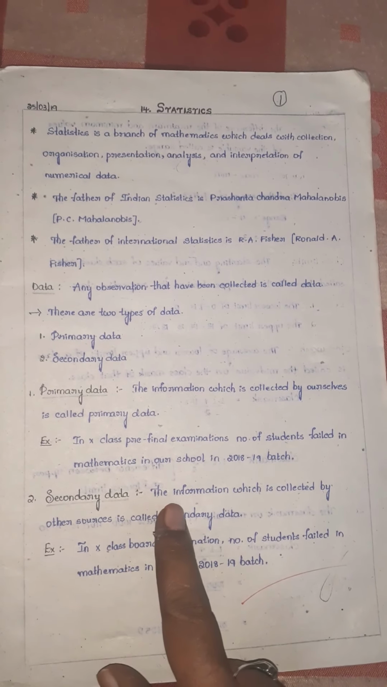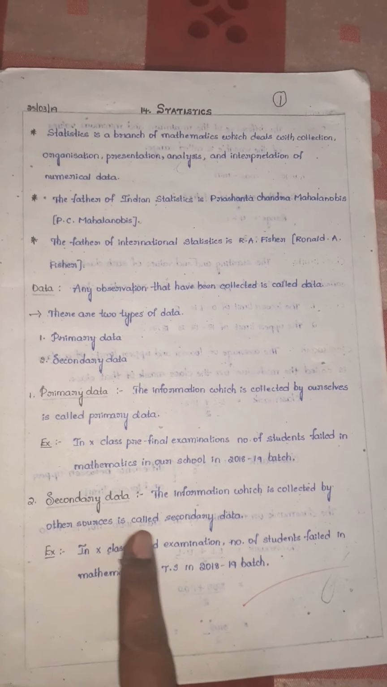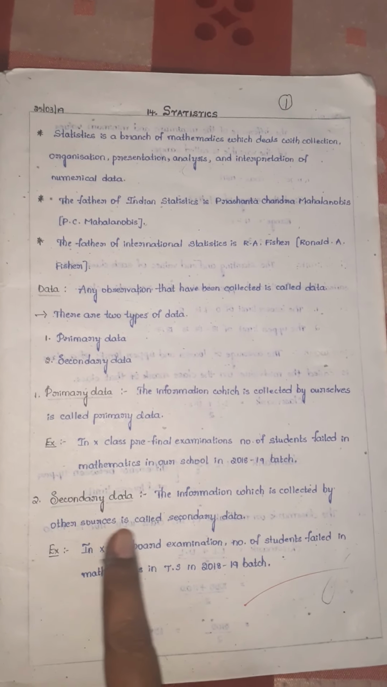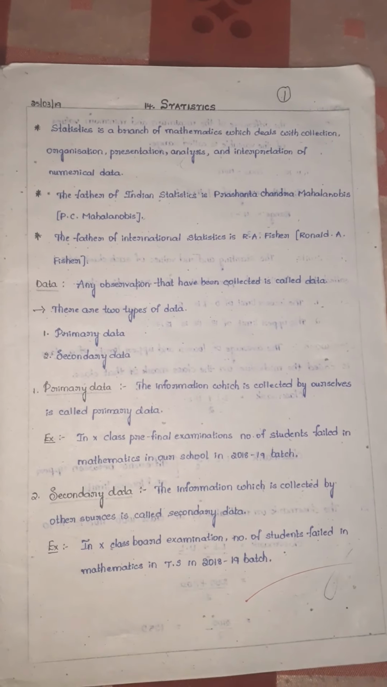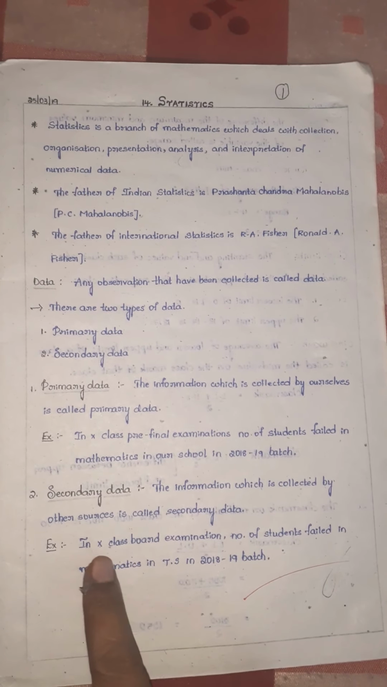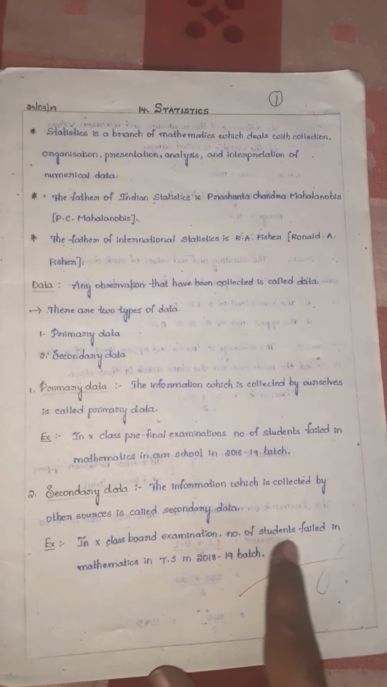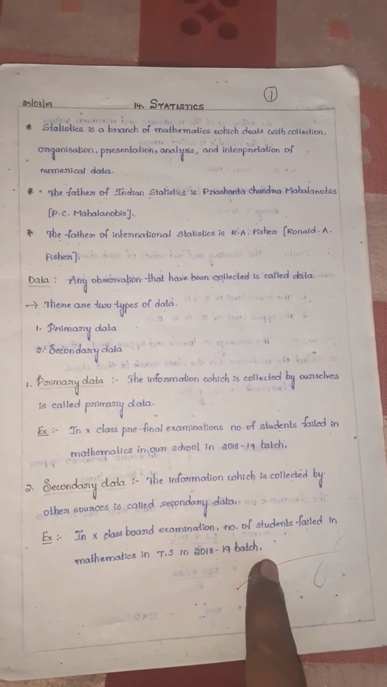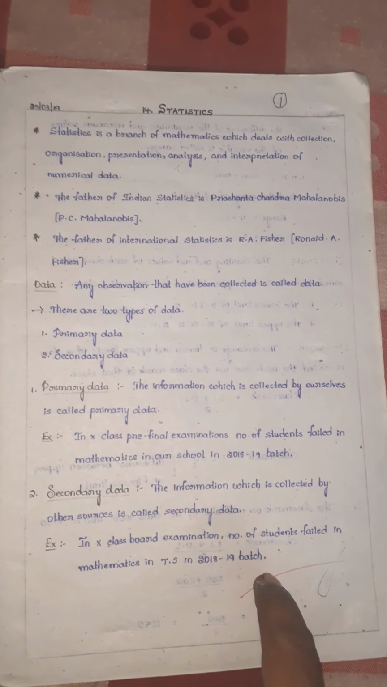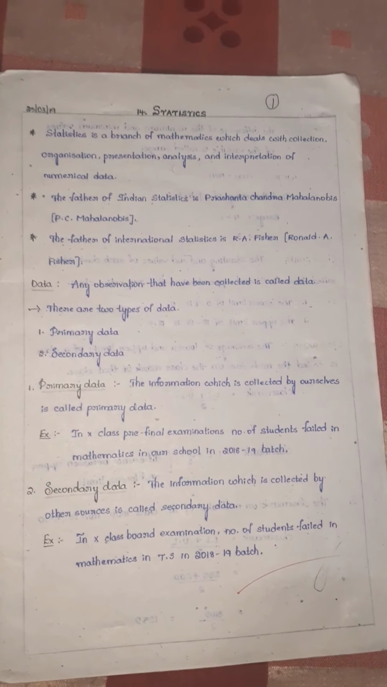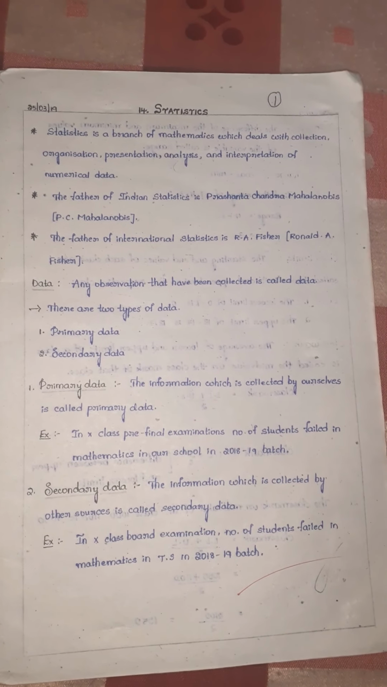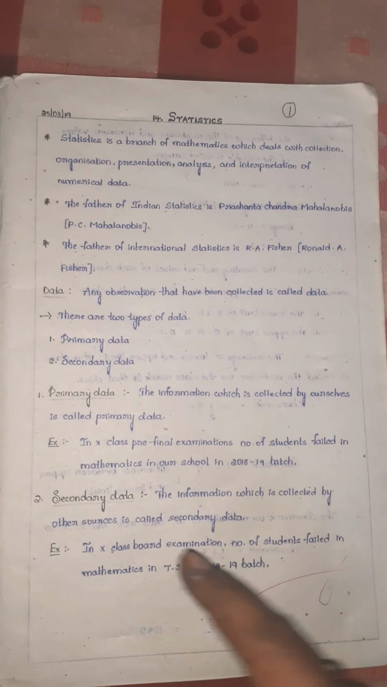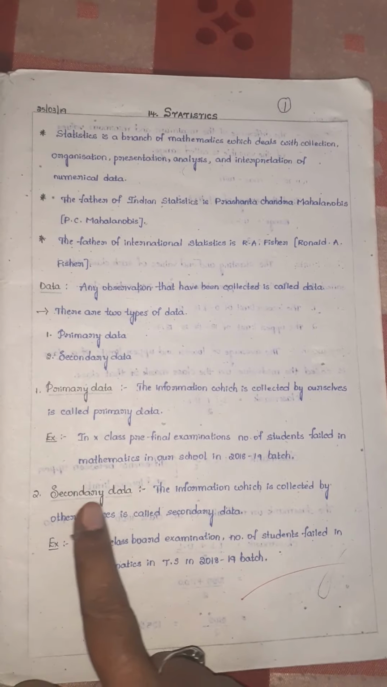Next, secondary data. The information which is collected by other sources is called secondary data. If you take example, in 10th class board examination, number of students failed in mathematics in TS in 2018 to 19 batch. So we can collect this information through net, means it is a source. It is by other sources, not by ourselves that you are collecting the information.